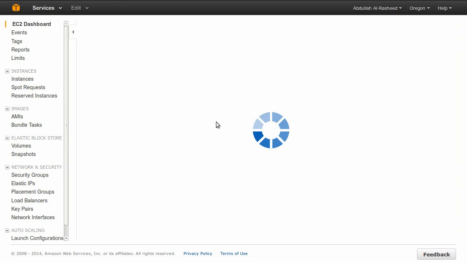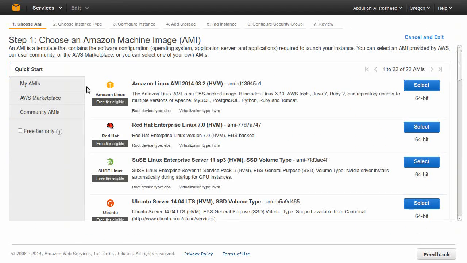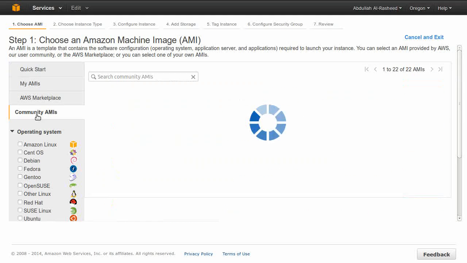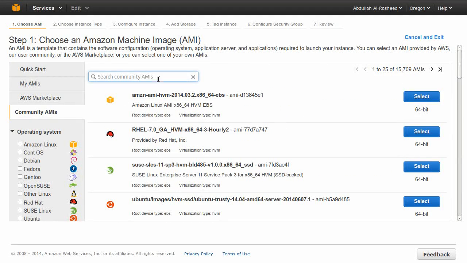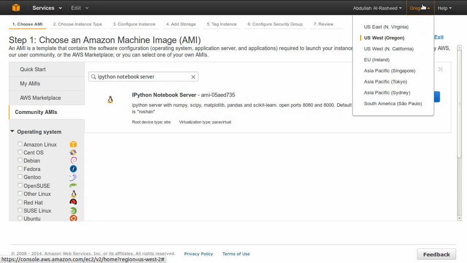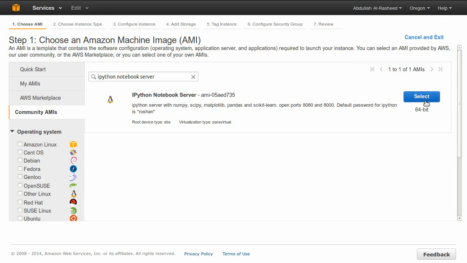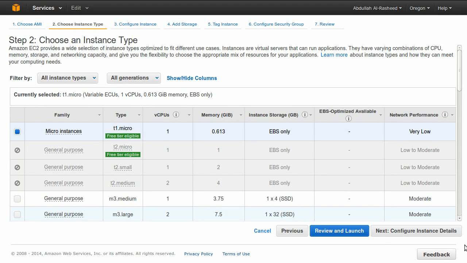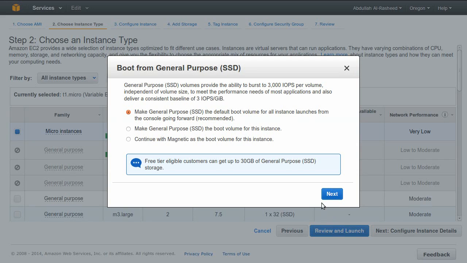So we'll be launching an instance, community AMIs, IPython notebook server, and that's the public one. If you don't find this AMI, make sure you choose Oregon in here, US West Oregon. Select that, review and launch.